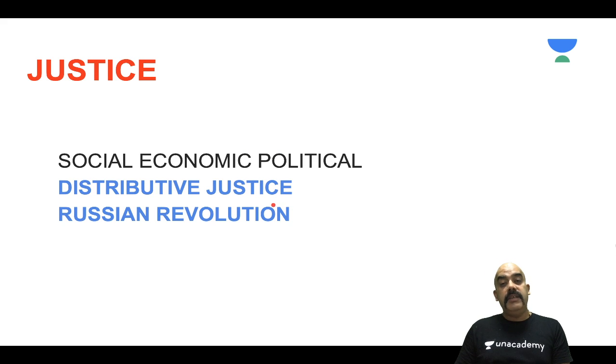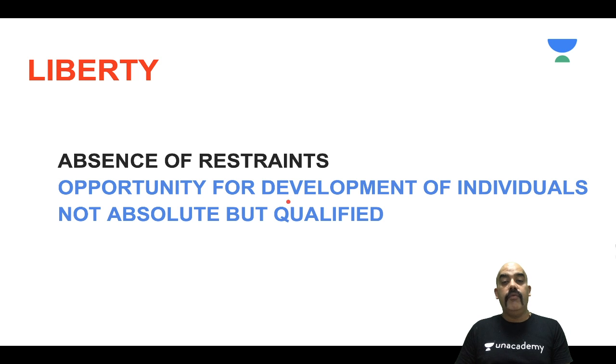Amongst the objectives of the preamble, the first and the most paramount thing was justice. All the three types of justices are our objectives: social, economical, and political. This was derived from the concept of distributive justice, and if you know a bit of history, it was also derived out of Russian Revolution. So Russian Revolution was the source of this concept of justice, but the next three components of liberty, equality, and fraternity were the concepts of French Revolution.